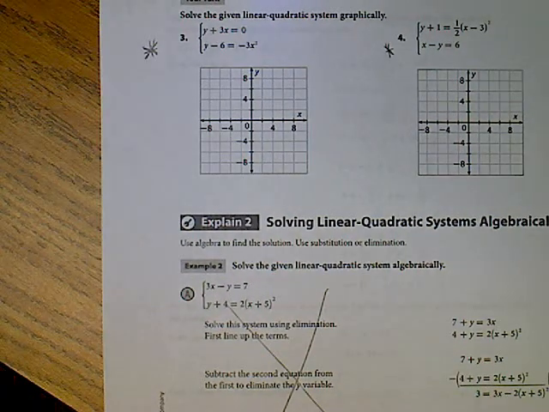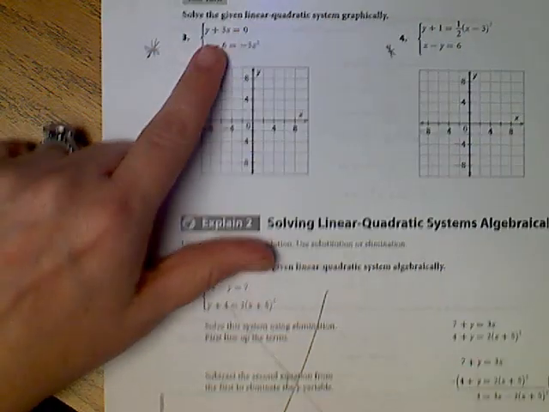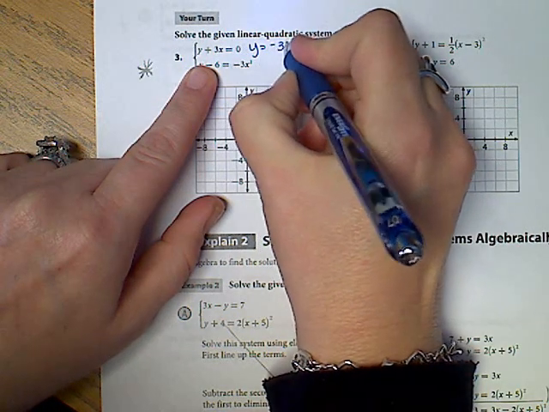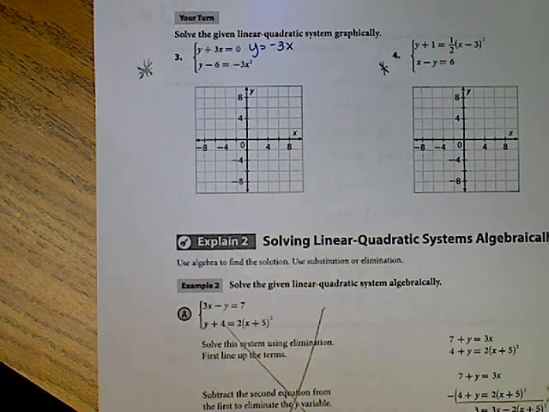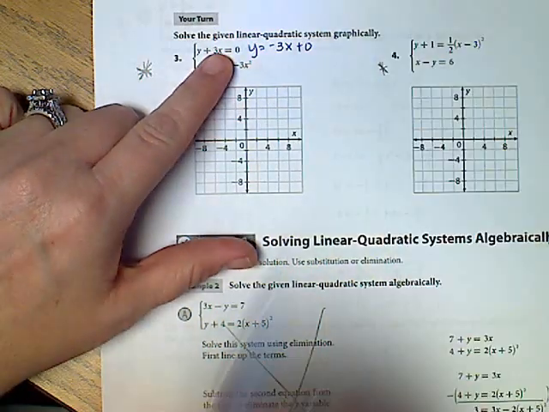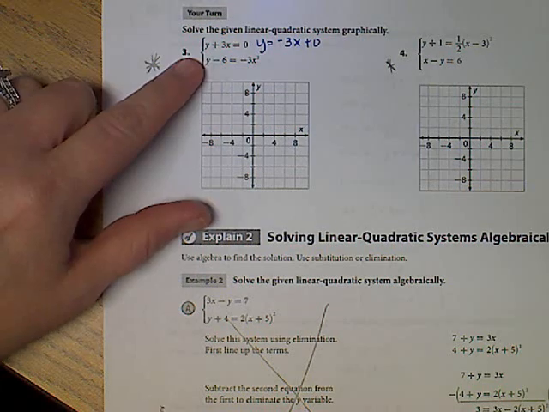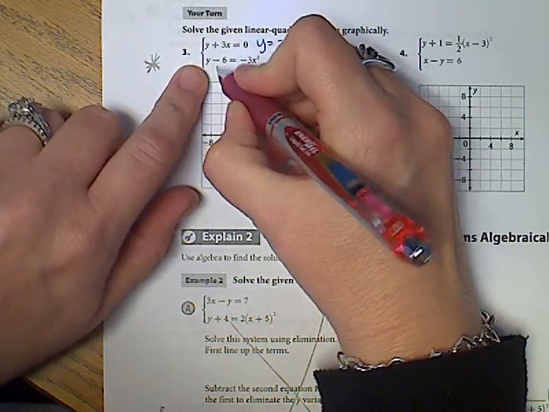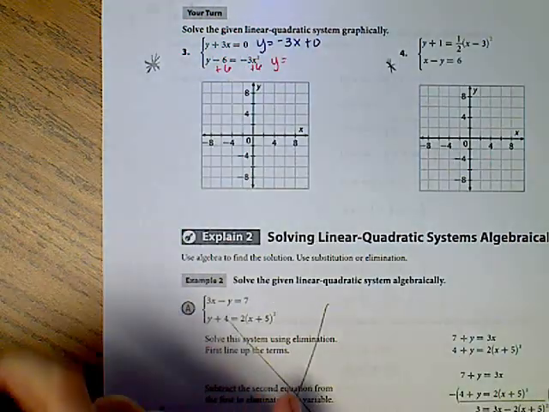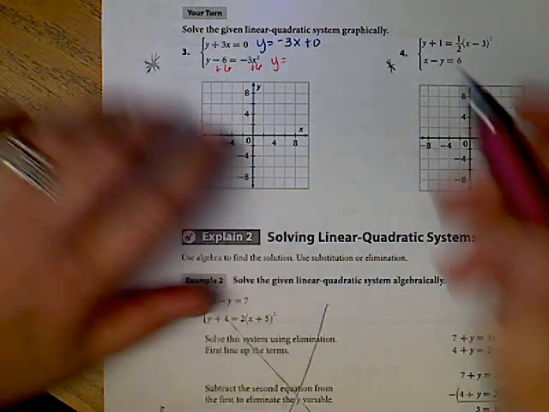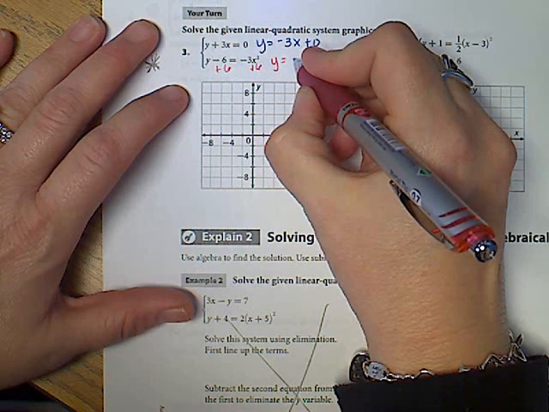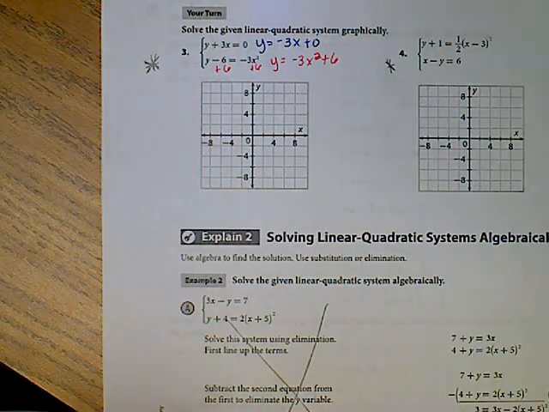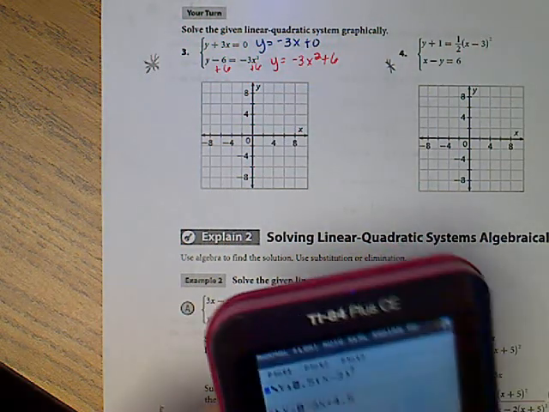So on the next page, 257, notice this one's not in y equals, so I'm going to move the 3x over. So I got negative 3x when I move it to the other side. If you want, feel free to put plus 0. It's not necessary. This one also has to become y equals, so I'm going to add 6. But those are not like terms, so I'm not going to add them together. So I've got negative 3x squared plus 6. They've both got to be in slope-intercept form to put them in the calculator.